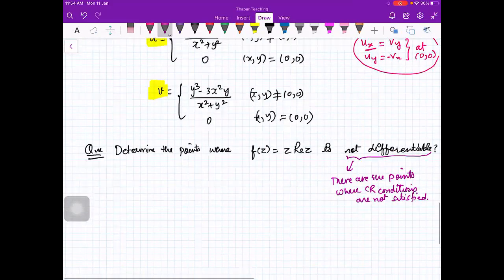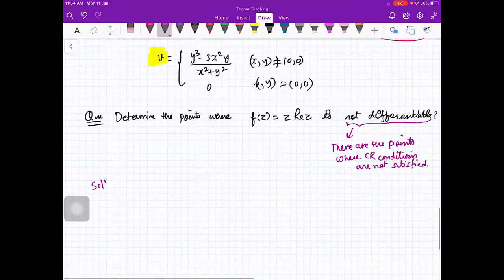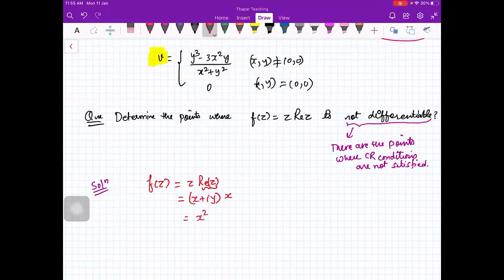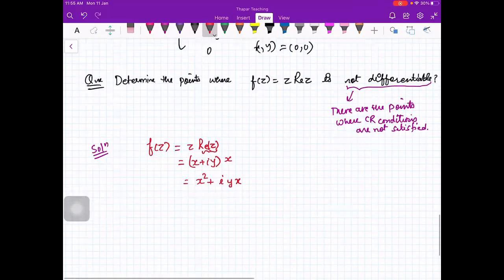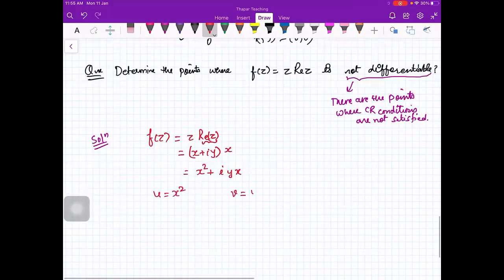So let us see. Here your function is z times real of z. What is this? This is x plus iota y. What is real of z? That is x. So your function is x square plus iota yx. So what is your u? u is x square. What is your v? v is yx. So what is ux? ux is 2x. And what is uy? That is 0. What is vx? vx is y. vy is x.